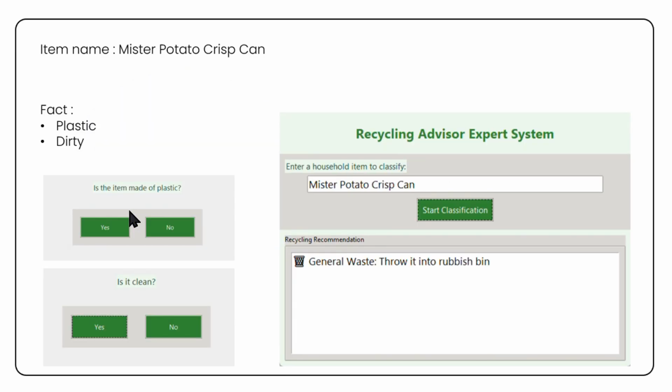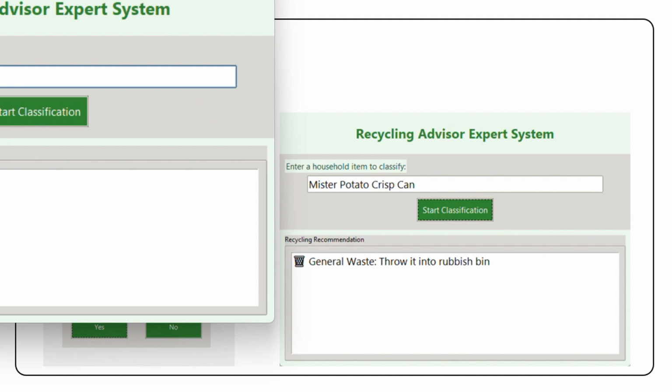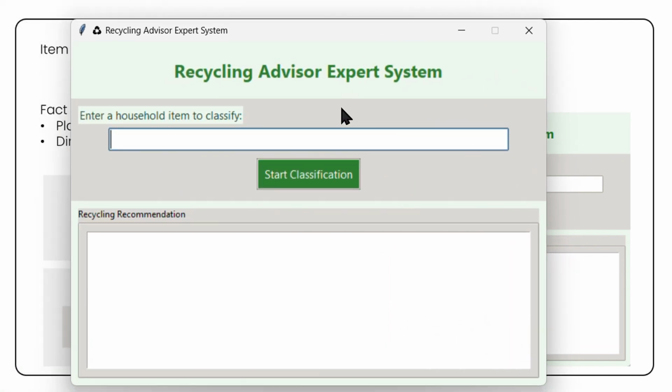The next one is system demonstration. Okay, this is the system demonstration, so I will show you the program. This one is our program.